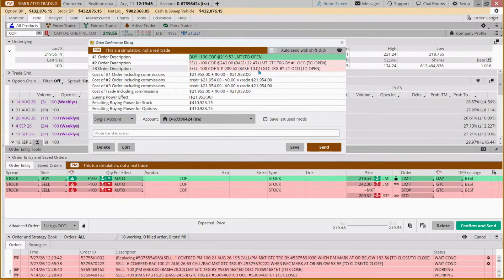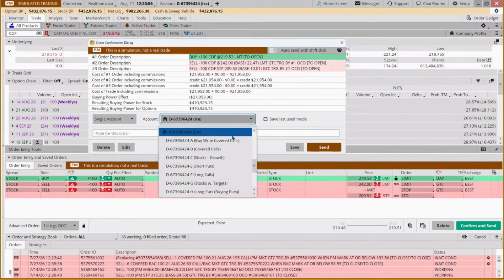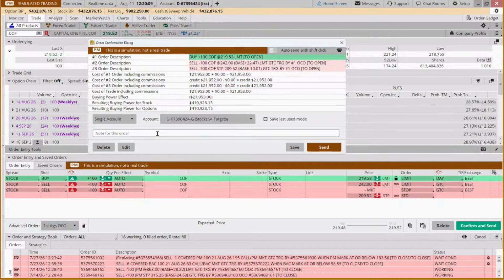And so we're risking $1,000 to potentially make 2,200. And so if we're doing this as an income-based strategy, this isn't a short-term weekly strategy. It could take a couple of months for it to get there, and it might never get there. But we're going to put this in our stocks with targets, and this is based on the double bottom pattern, our target. And this is just a note from us to us.